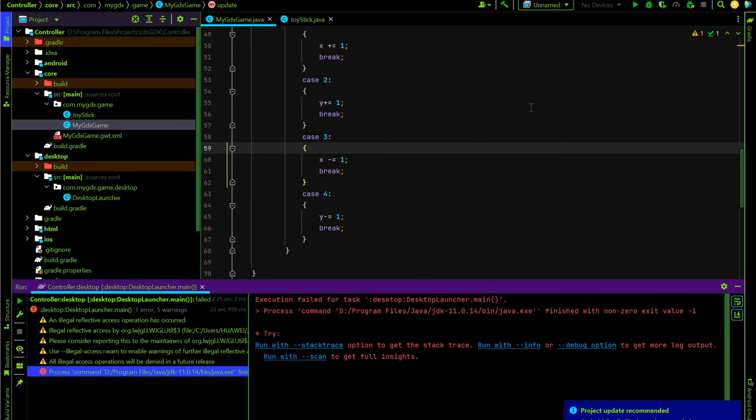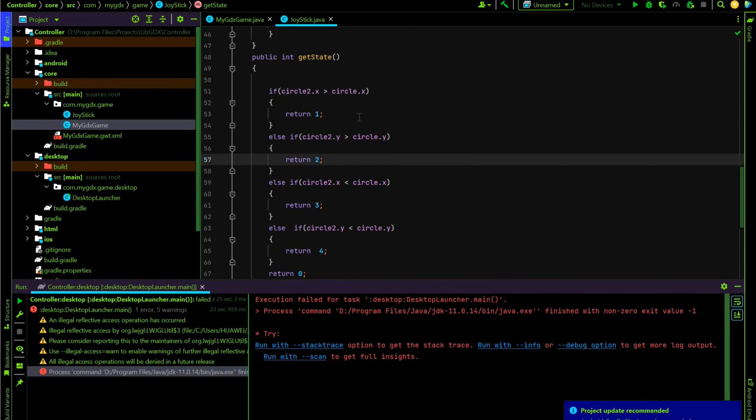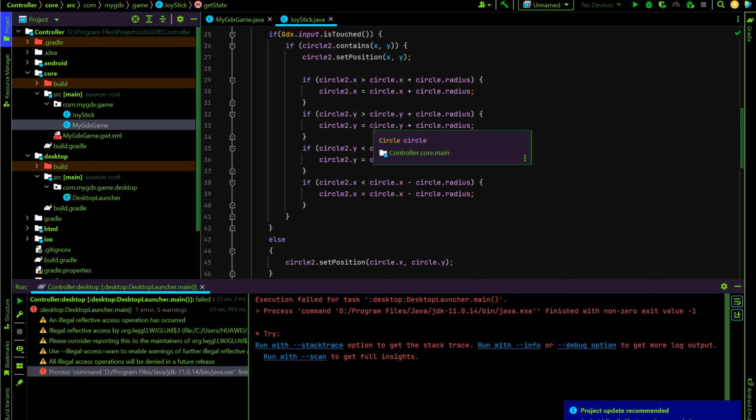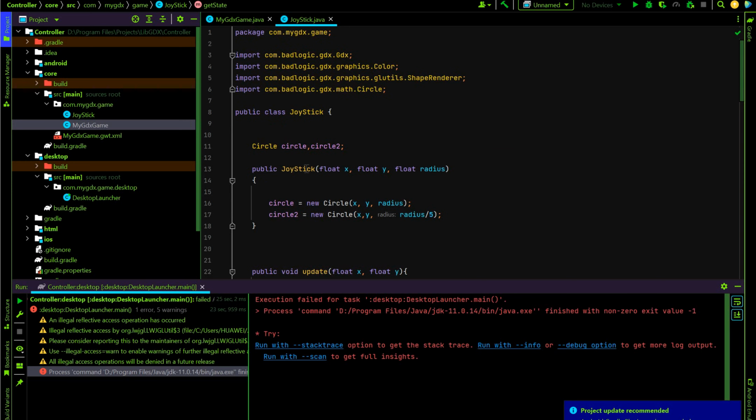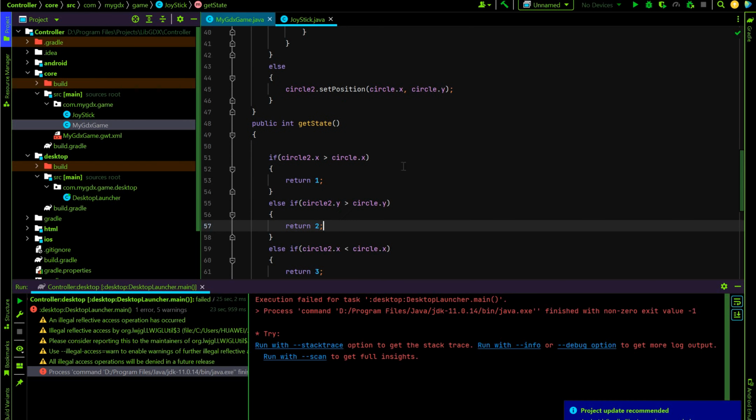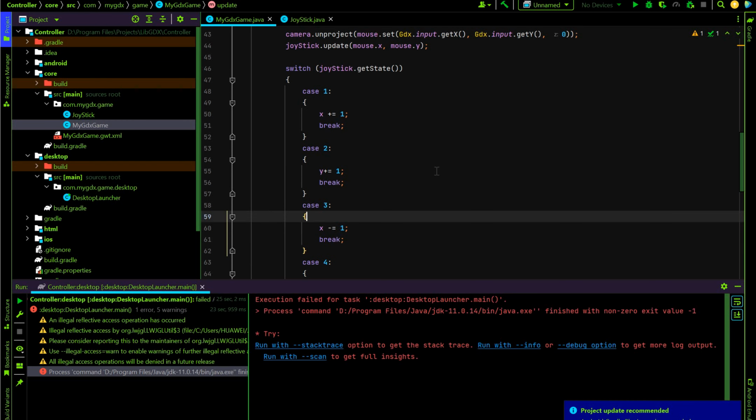Anyways, guys, this is how to create a controller joystick and how to move our image. As you can see, there are some bugs. You can fix that by hand. Just add some controls there so you can make a great joystick. And also you may add some sprite instead of the shape renderer or something. But as I said, I'm just giving you some ideas. You can make better things.